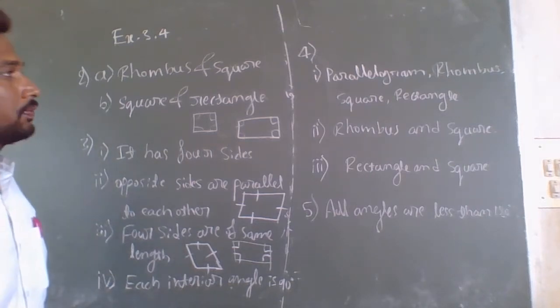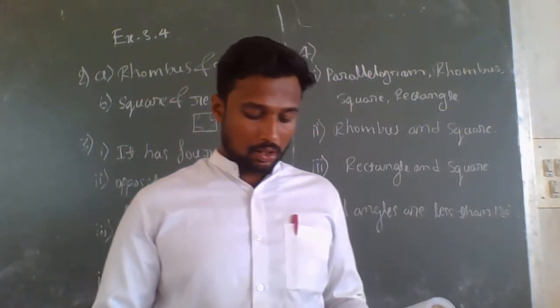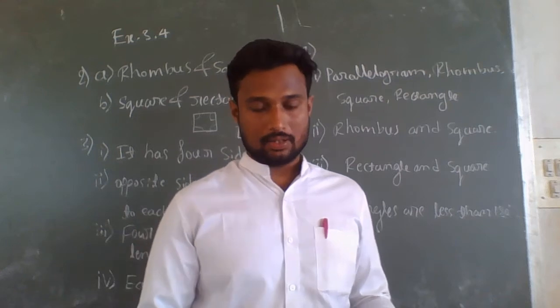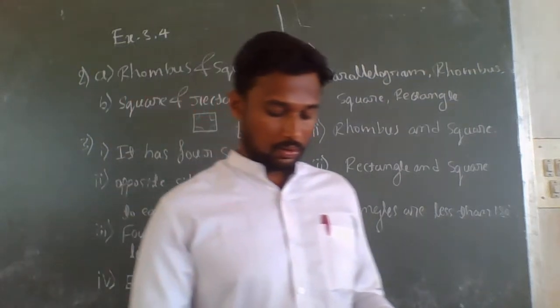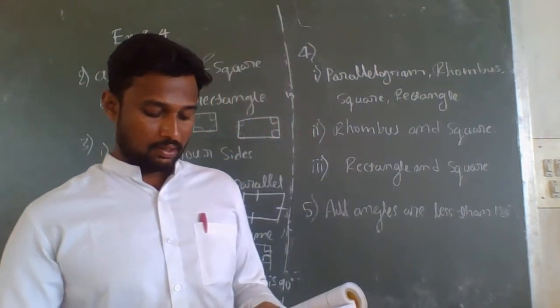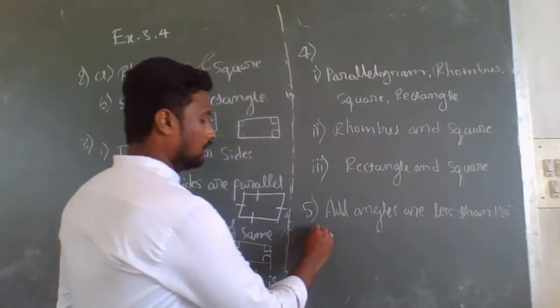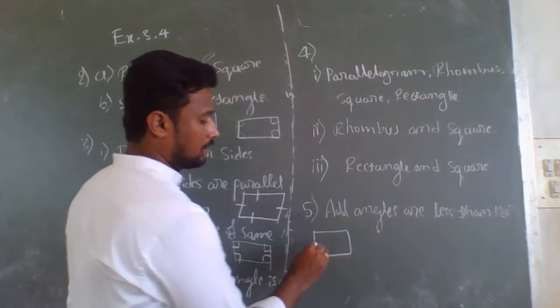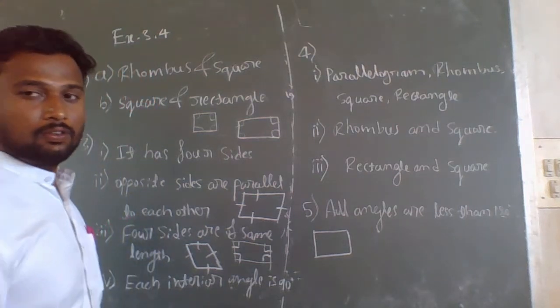Next, the fourth question. What are they asking? Name the quadrilaterals whose diagonals, and they have given three parts here. Diagonals means, what is a diagonal? A diagonal is the line between two non-consecutive vertices.